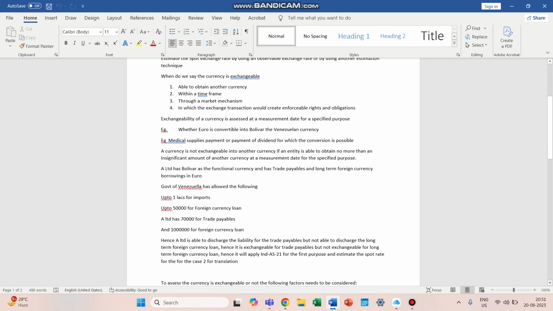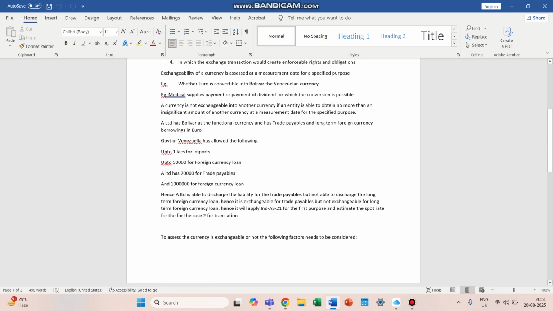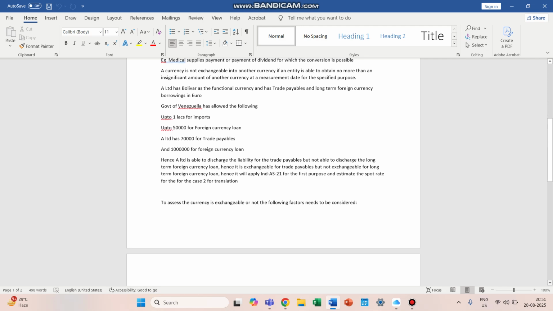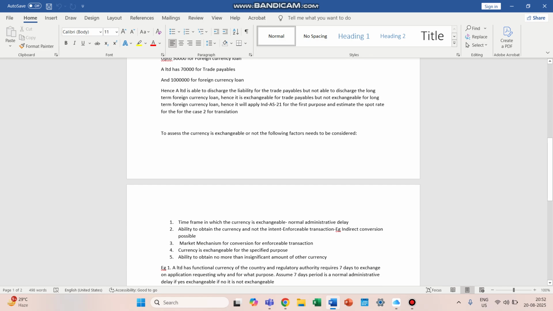Now, to assess whether the currency is exchangeable or not, the following factors need to be considered. First, time frame, the time frame in which the currency is exchangeable. Normal administrative delay in exchangeability of the currency is fine. If there is abnormal administrative delay, then the currency would not be exchangeable.